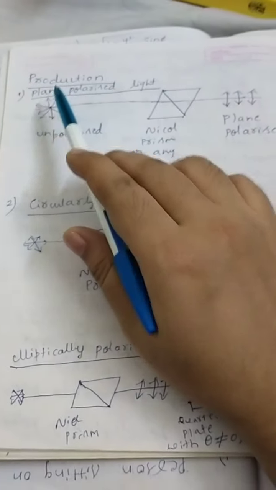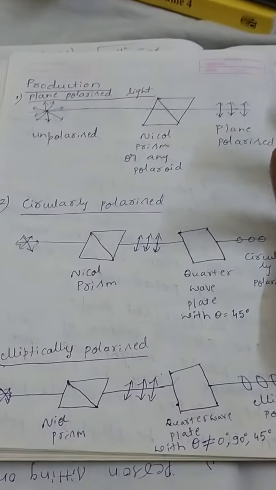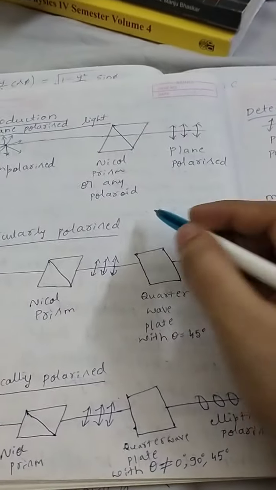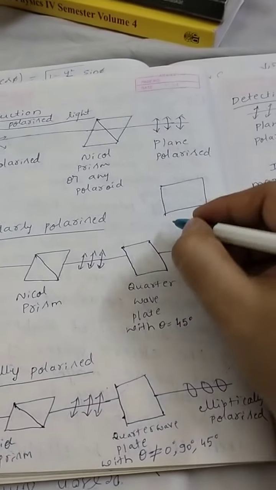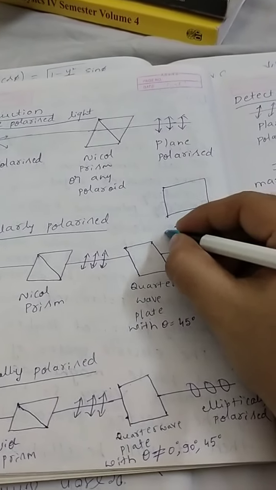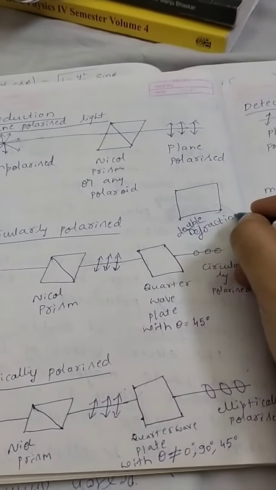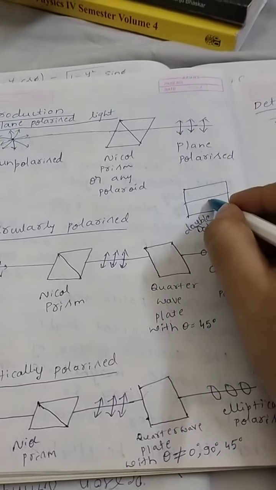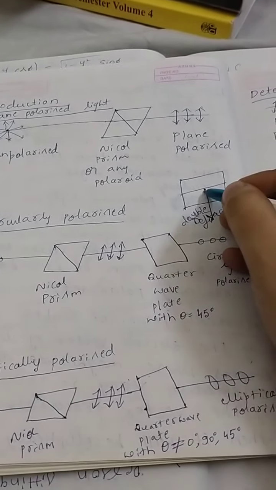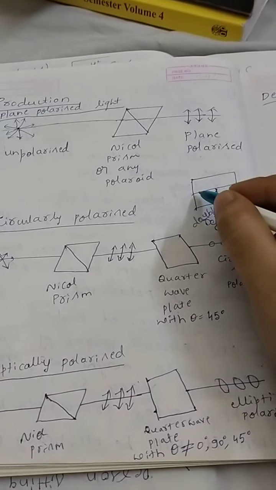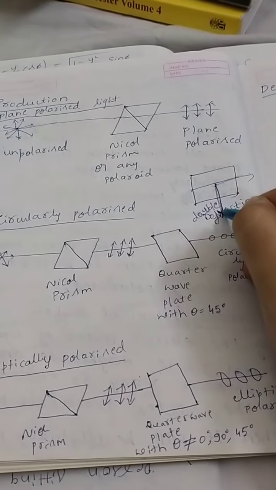So how can I produce plane polarized light? As usual, take one unpolarized light and pass it through any Polaroid or Nicol prism. So what is the speciality of the Nicol prism? See, the Nicol prism is also a double refracting device, so here also two types of wave are produced. One is the extraordinary ray and the other is the ordinary ray, but the ordinary ray goes exactly perpendicular to the extraordinary ray. So the extraordinary ray will go like this and the ordinary ray exactly perpendicular to this, it will go like this.